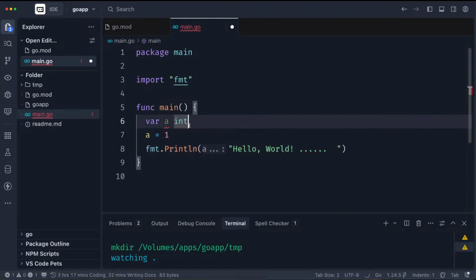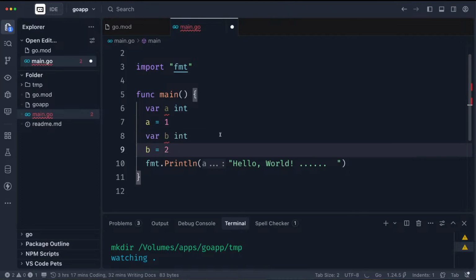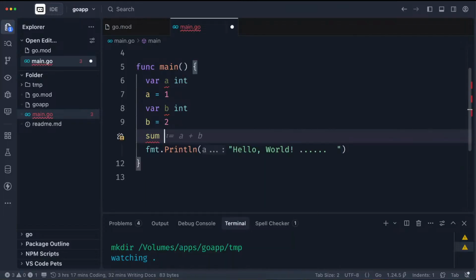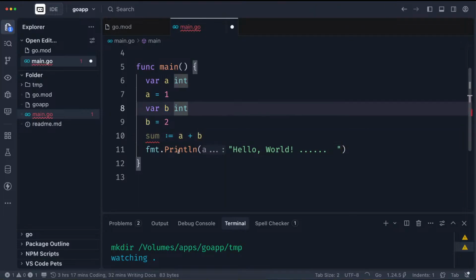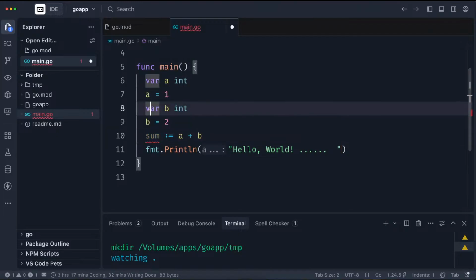Another way to declare a variable, let's use another method for declaring a variable, is using this method. This is the same method we've just literally used. So I want to show you the third method, and that's saying sum is equal to this. Now look at the way I use this method. This one was not declared like 1 and 2, like A and B. I didn't use the var keyword.